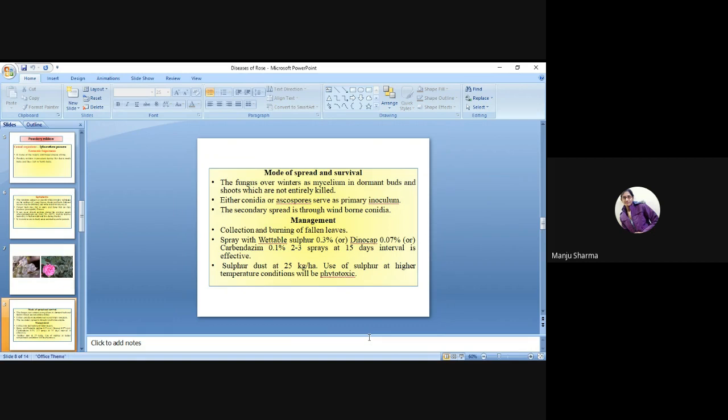Management: collection and burning of fallen leaves, spray with wettable sulfur 0.3%, dinocap 0.07% or carbendazim 1%. Two to three sprays at 15 days interval is effective. Sulfur dust at 25 kg per hectare. Use of sulfur at high temperature conditions will be phytotoxic.